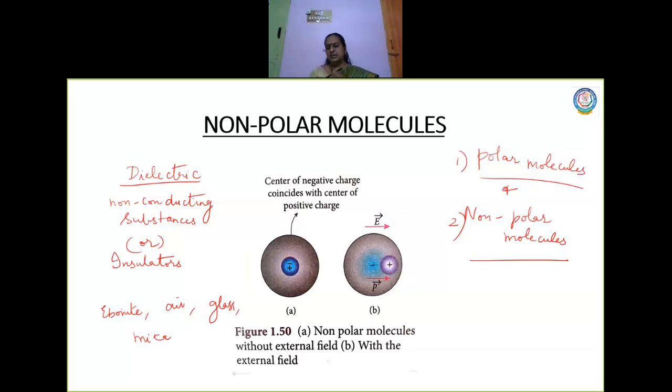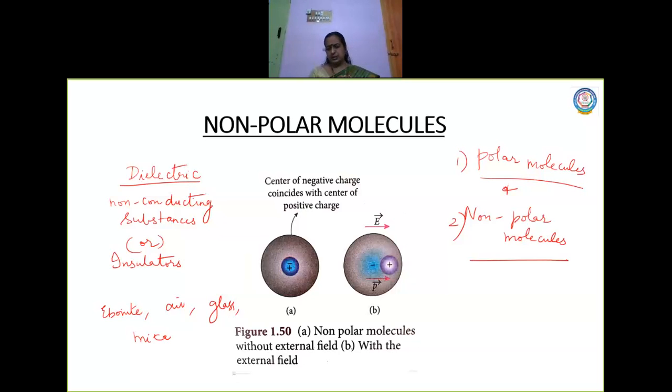Now, a dipole is equal and opposite charges separated by a distance. You call it a dipole, and we measured the dipole moment to be P equal to Q into 2A. When I was teaching you that concept, I was talking about the center of negative charge and the center of positive charge. I explained it with a diagram of a water molecule, which is a polar molecule.